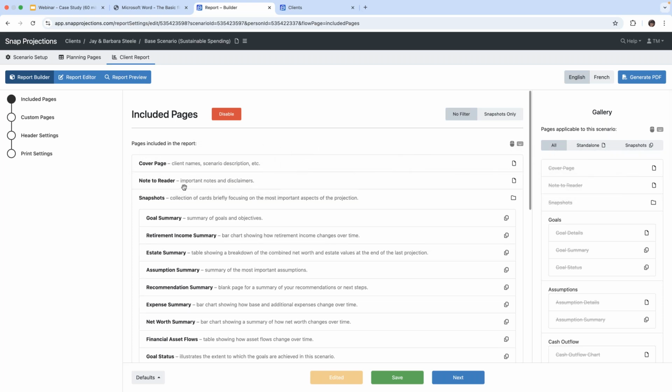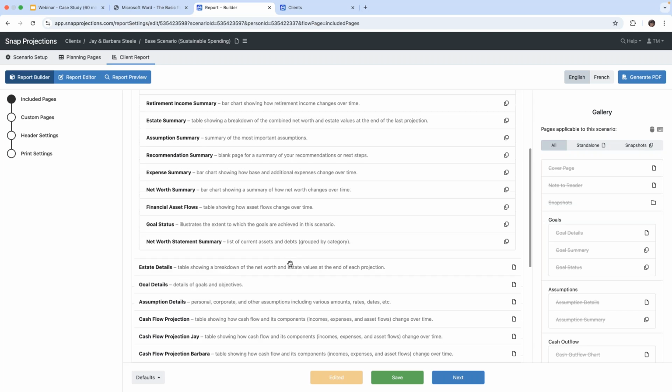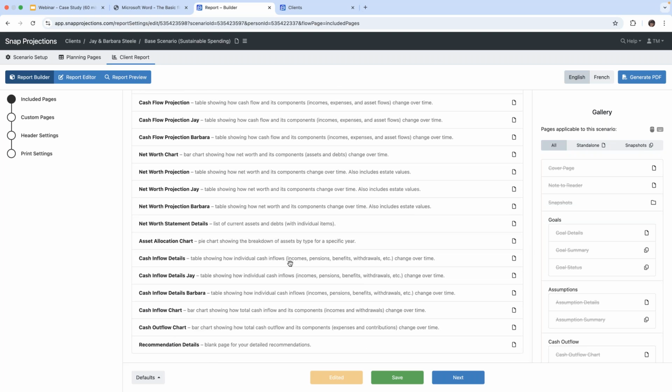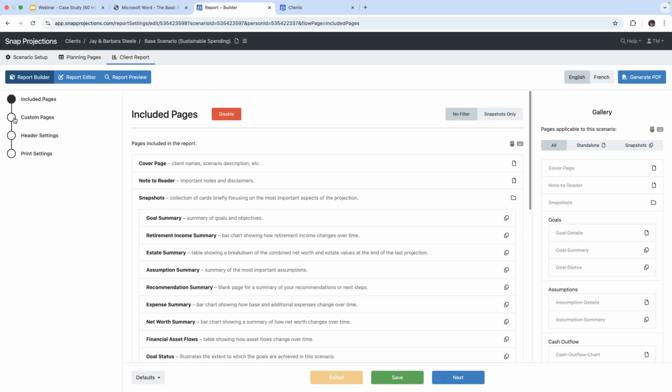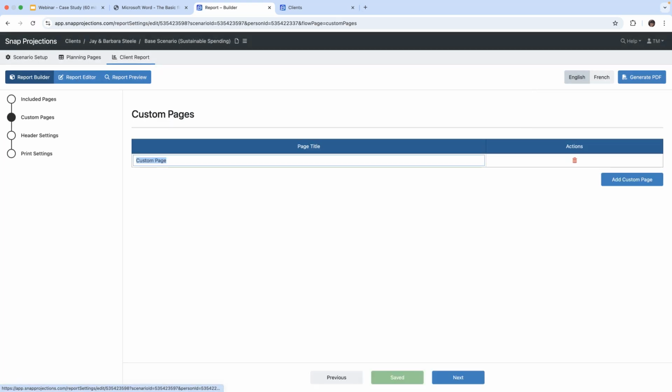And then you can change orders of your pages as well. Very easy. You just slide them up and down to suit your needs. So these are all the pages that are included or could be included in your reports. We also offer custom pages, so if you wanted to customize any type of information that you think your client might need. And then we have header settings if you want page numbers, and then of course print options, that sort of thing.